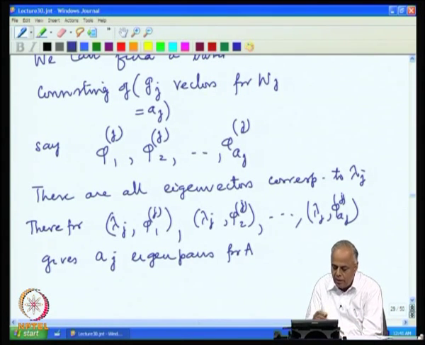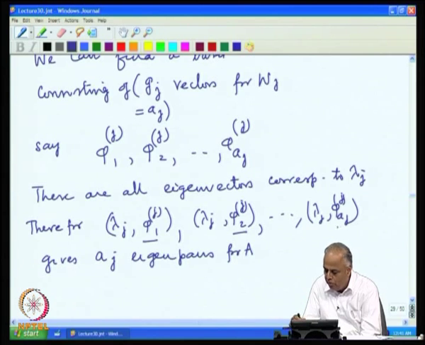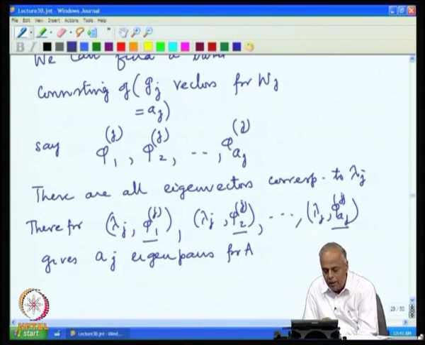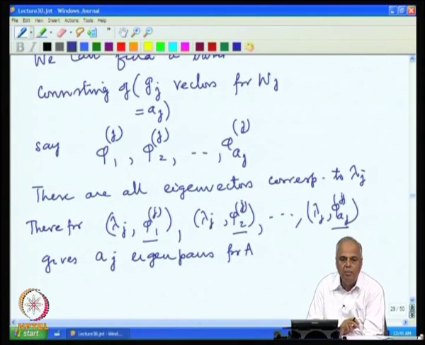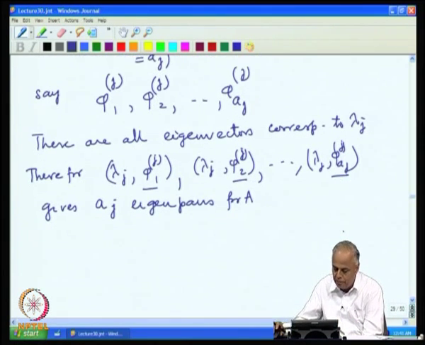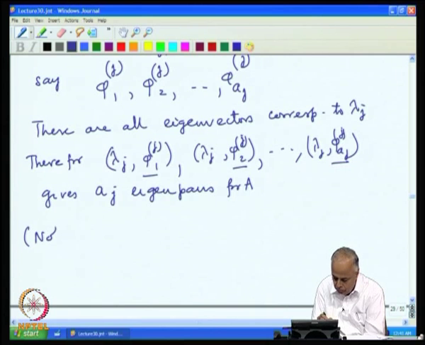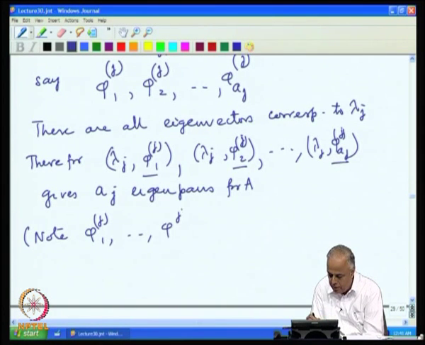Notice that the vectors phi_1^j, phi_2^j, up to phi_{a_j}^j appearing in these eigenpairs are already linearly independent, because they form a basis for W^j. Note, phi_1^j, etcetera, phi_{a_j}^j are linearly independent.